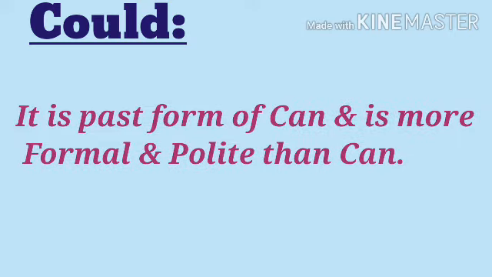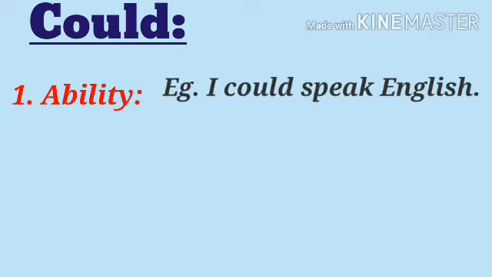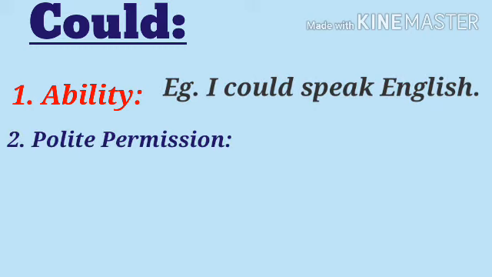Use of could. As I told you, could is the past form of can, and could is more formal and polite than can. It expresses ability to do something in the past. For example, I could speak English. Second is polite permission. Example, could I say something?